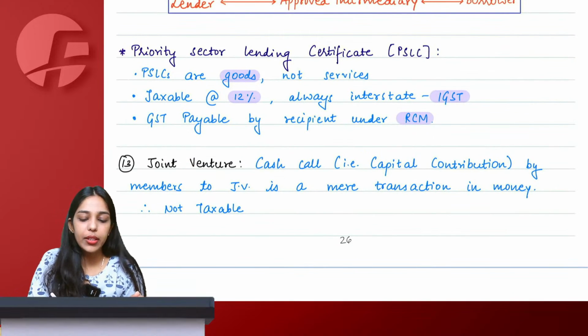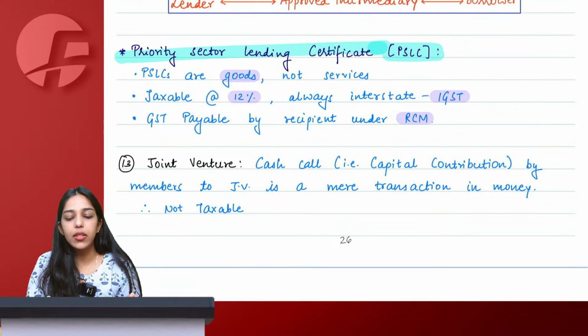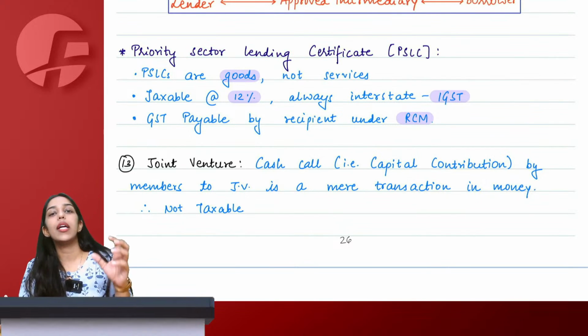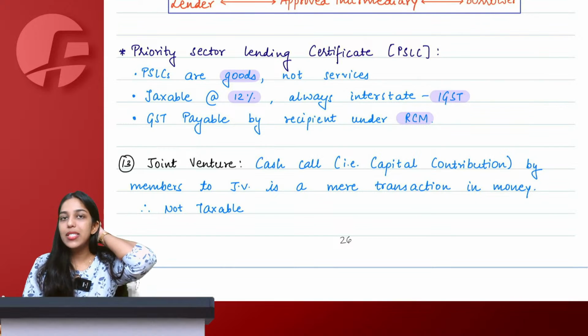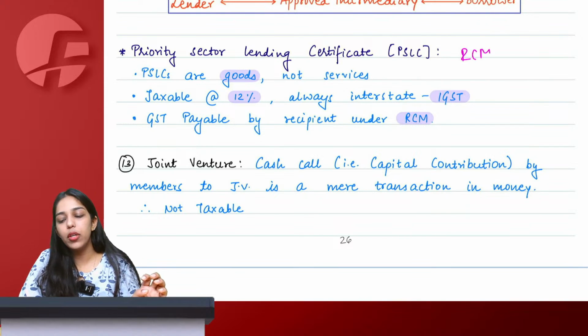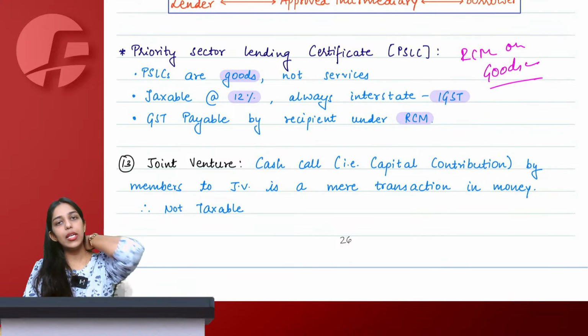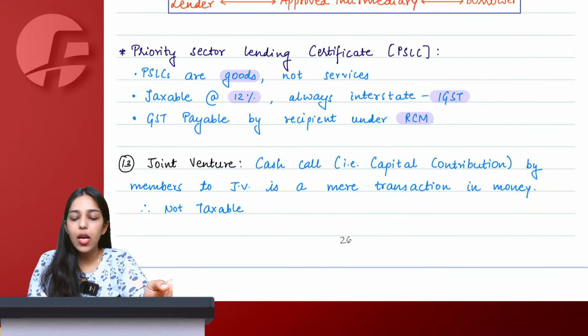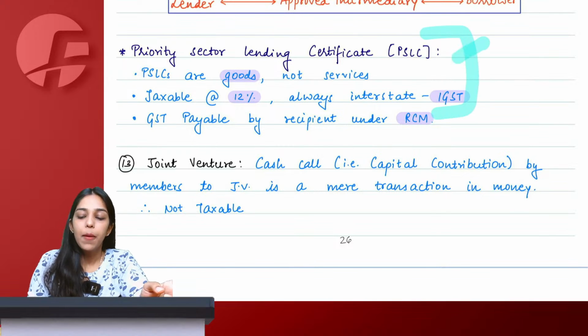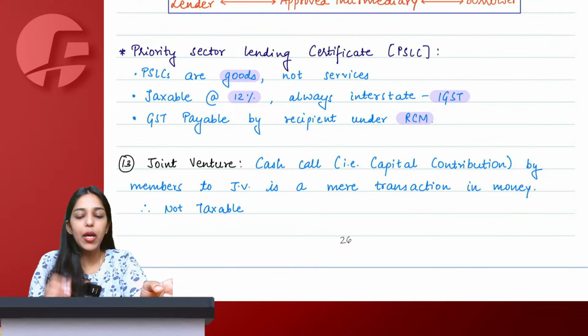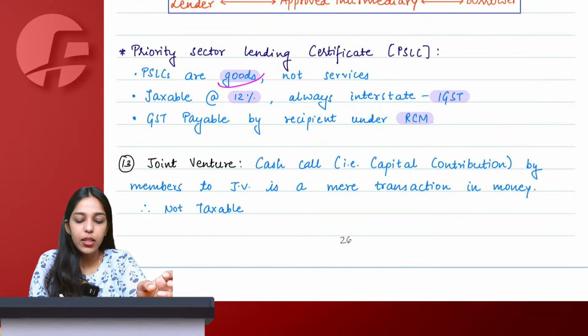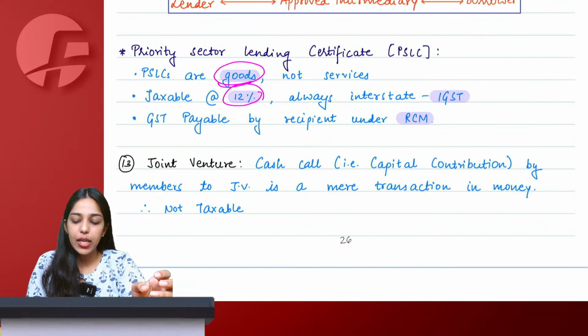This is a pure thing that you have to remember. I cannot do anything here. Priority sector lending certificates, they are goods, they are not services. Now, anyways, from this attempt, RCM on goods is also applicable for your examination. So earlier we only had RCM on services. So this is now anyways covered in the chapter of charge, that PSLC, priority sector lending certificates, are considered as goods, taxable at 12%.